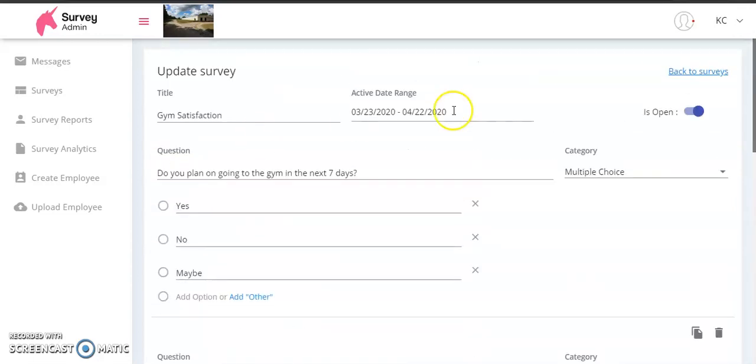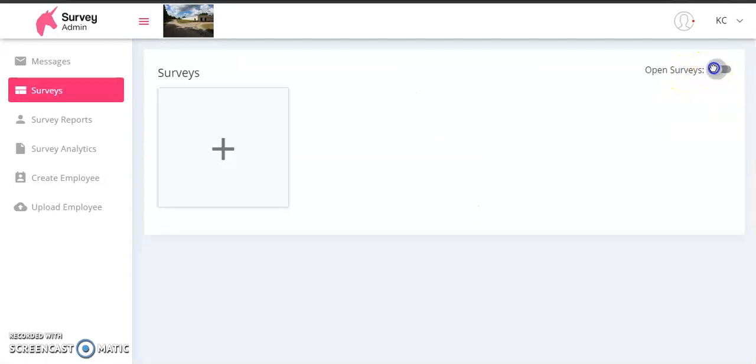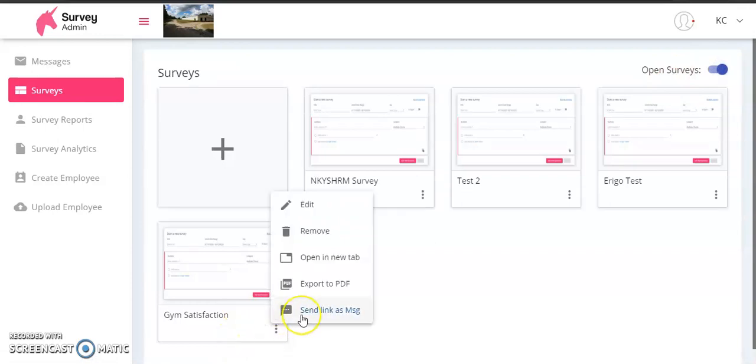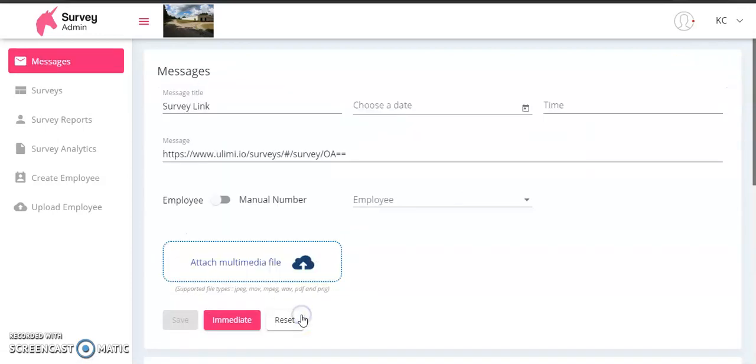All right. And so basically from there, how surveys fits in with our message blast is, say we take this survey here and we can just say send link as message. And you see it brings us back to our messages console. And in here you can either leave the title the same, but again, all they need is this link here.